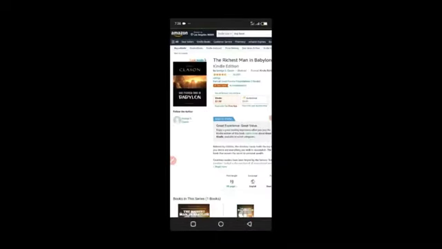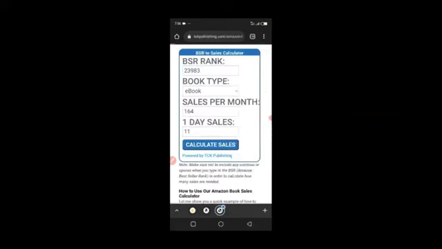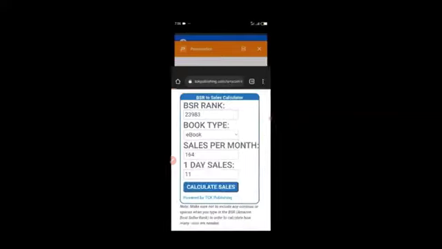So let's calculate it with 11 copies. This person is making $15 per day, right? And then let's see the number of books the person sells in a month so that we're able to calculate it. The person sells 164 books per month. So let's come here and say 15 times 164. So this person makes $2,512 per month from this single book. The person makes about $2,500 per month.